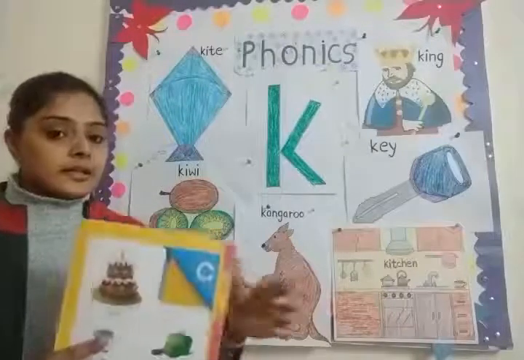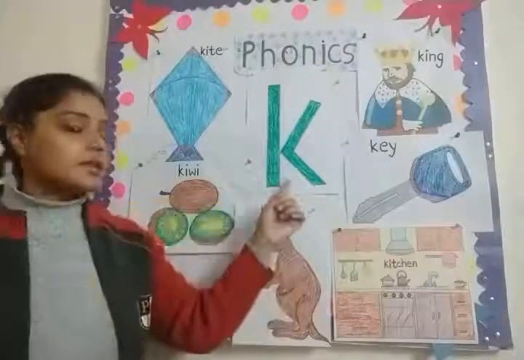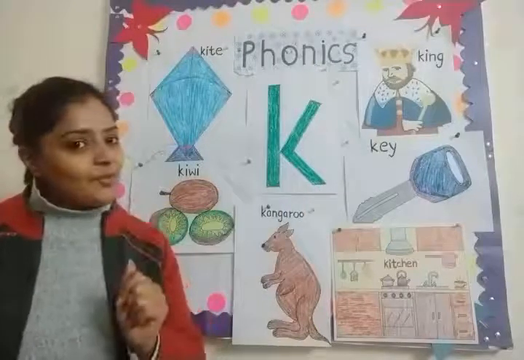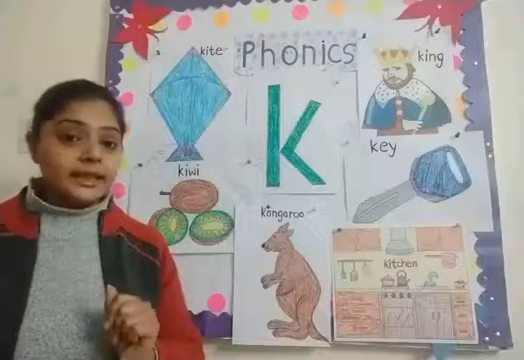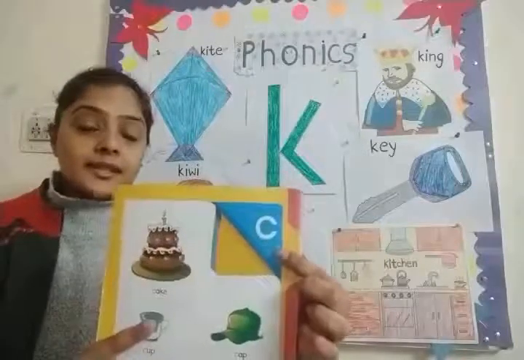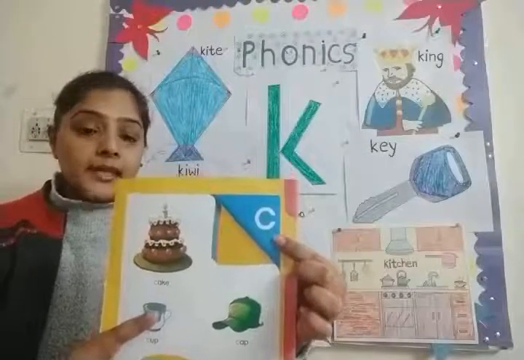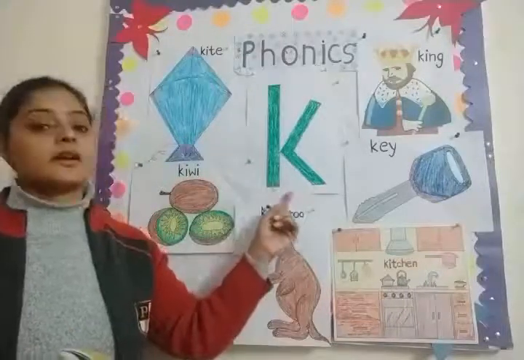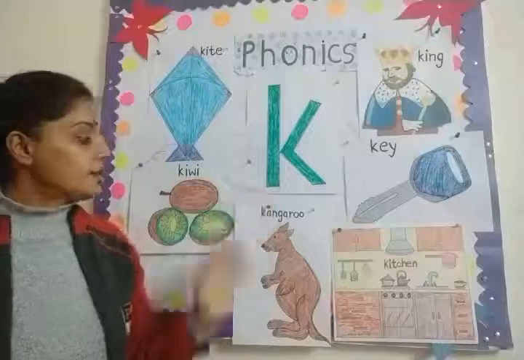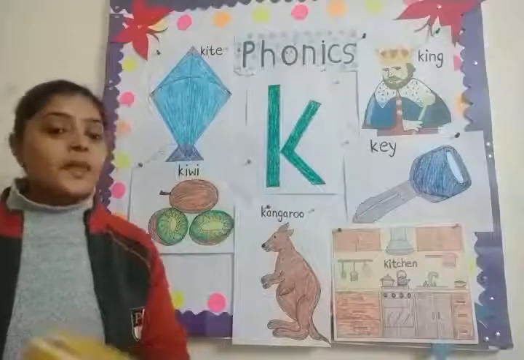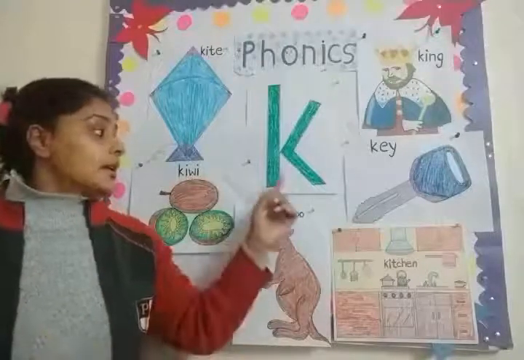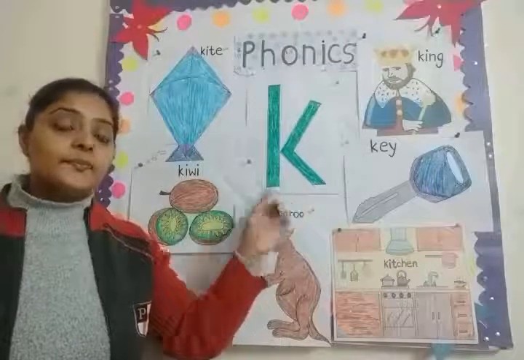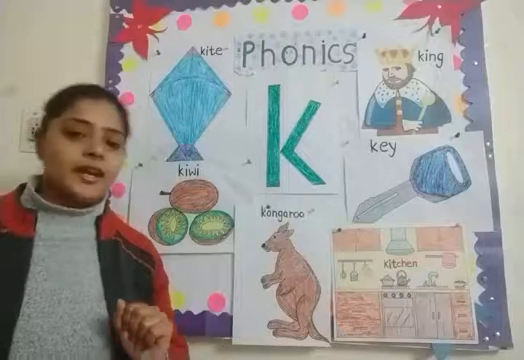Okay, this is also K sound and this is also K sound. दोनों का same sound आएगा. Okay, लेकिन this K sound has different vocabularies and this K sound has different vocabularies. Okay, and इस वाले K sound का different song है.